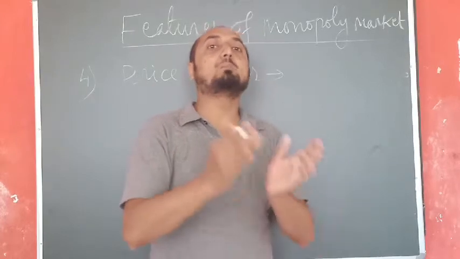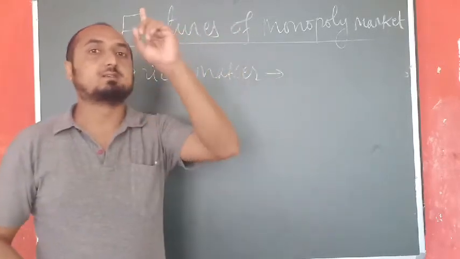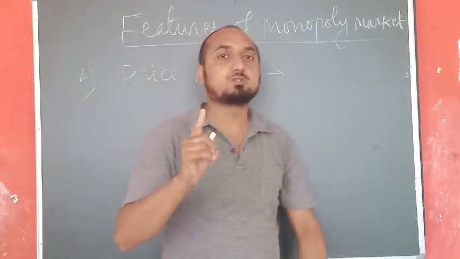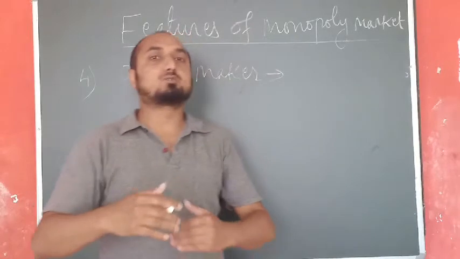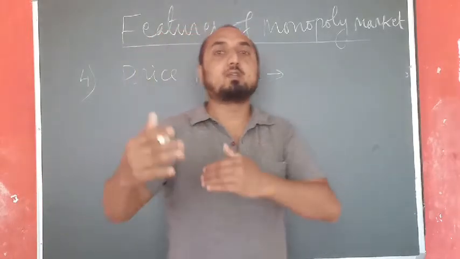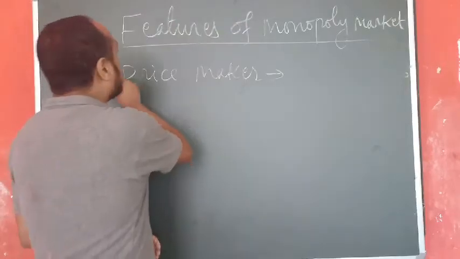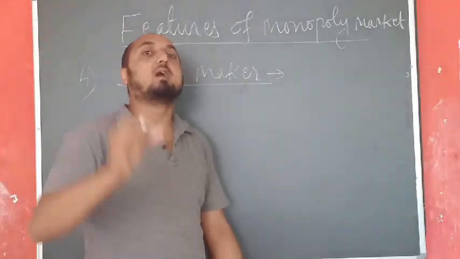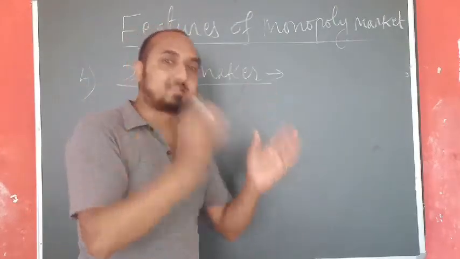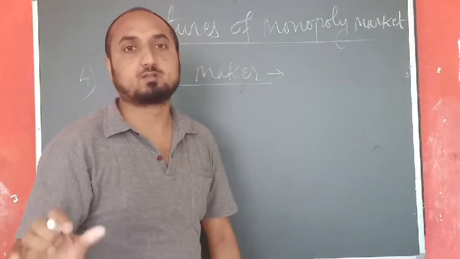We know that there is a single seller of that product in the market, and if they want to increase the price, they can do that. If they want to reduce the price, they can do that. So in the case of a price maker, the monopoly market has the power to set or make the price for its own product.